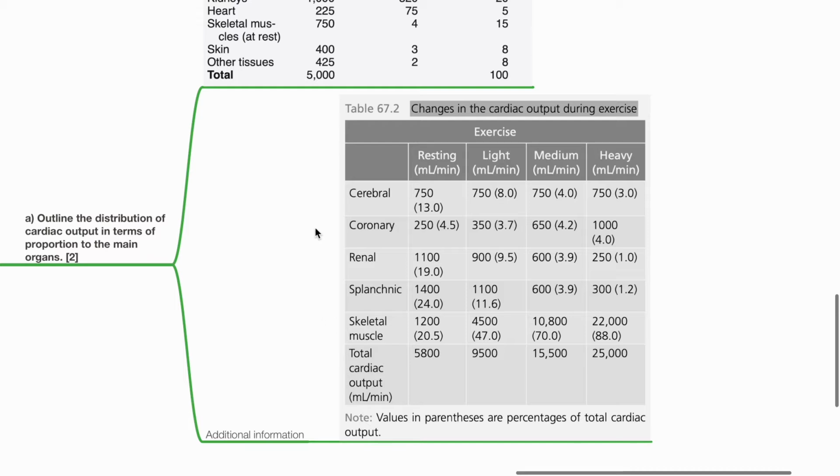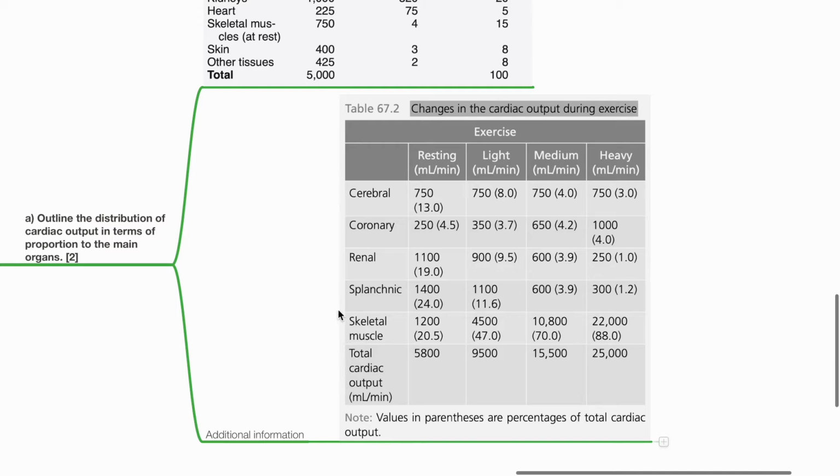Additional information. Changes in cardiac output during exercise. For the brain at rest, it is 750 mL per minute and doesn't change with different degrees of exercise. Coronary blood flow at rest is 250 mL per minute and can increase to 1 liter per minute during heavy exercise. Renal blood flow is 1100 mL per minute at rest and decreases to 250 mL per minute during heavy